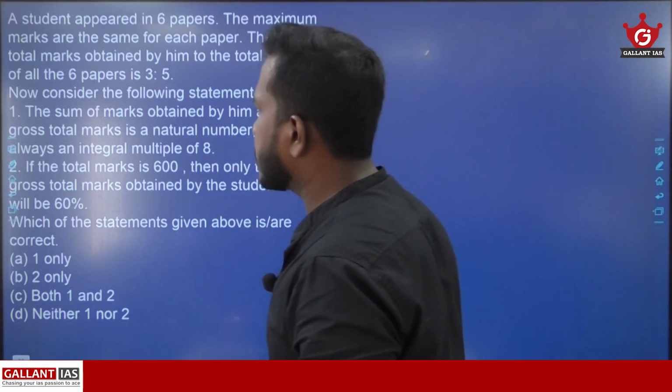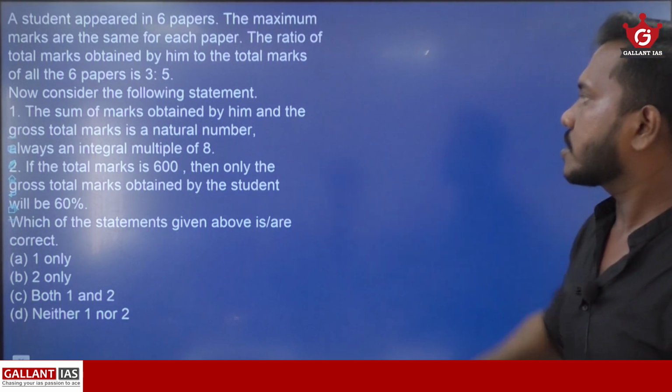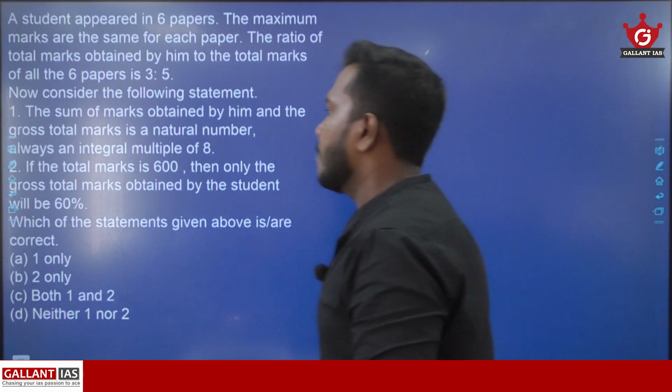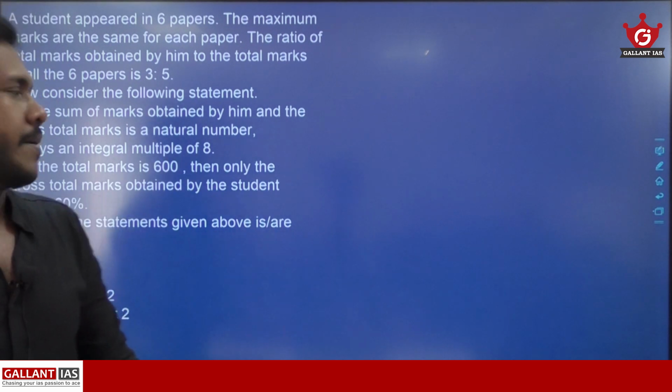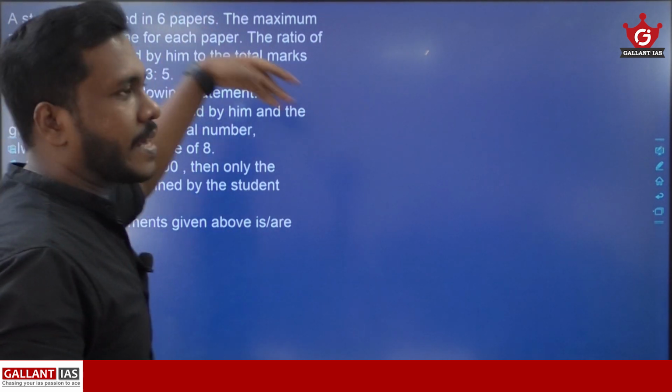Now the second statement: if the total marks is 600, then only the marks obtained by the student will be 60%. I think at least some of you had figured out that the second statement is wrong, right? Because the ratio is 3:5.